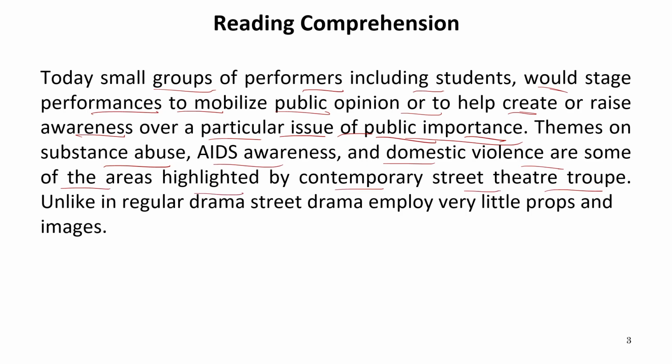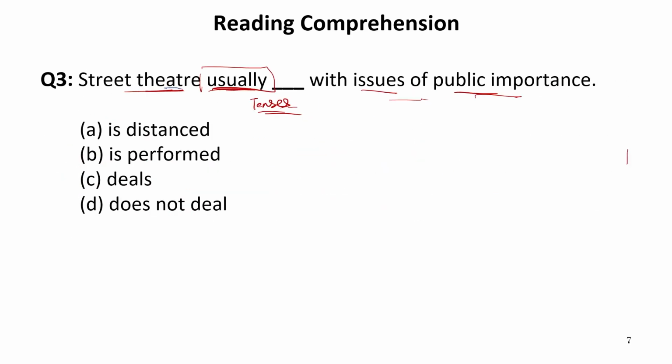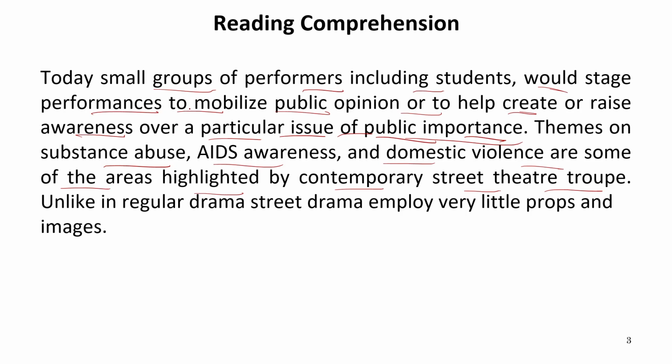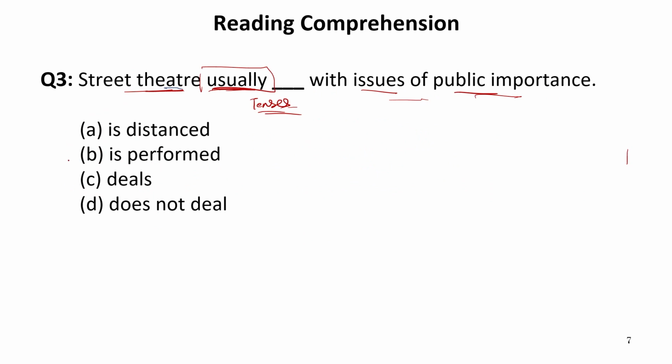Now, let us get back to the question. Street theatre usually dash with issues of public importance. So obviously here we are trying to show a particular issue of public importance. It means it usually deals with.